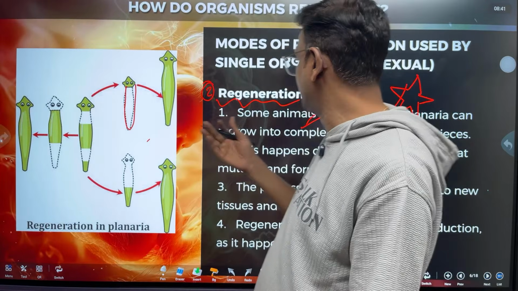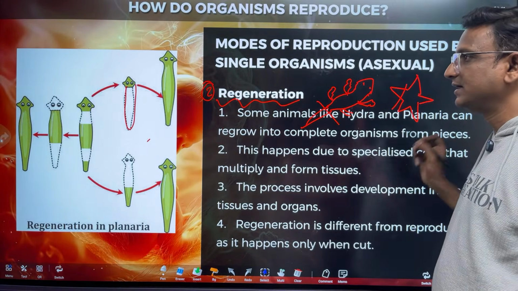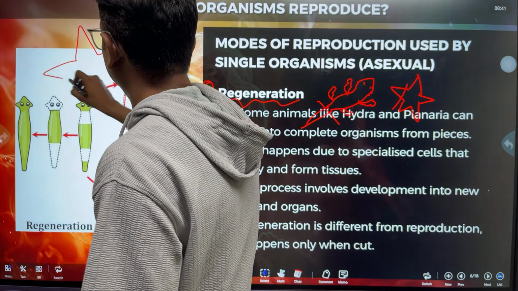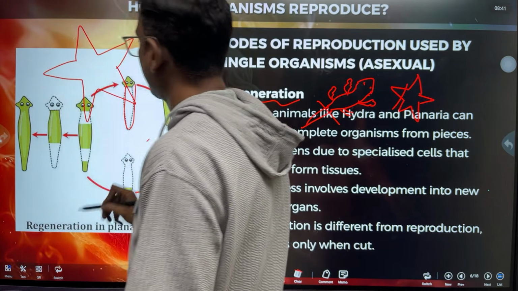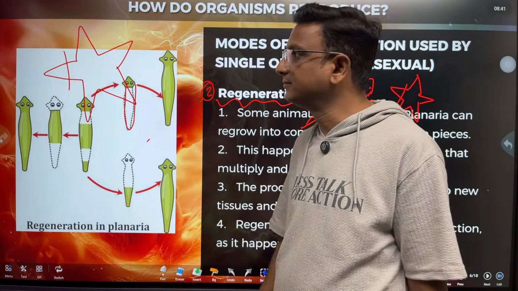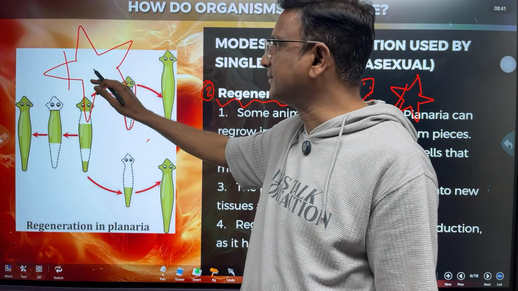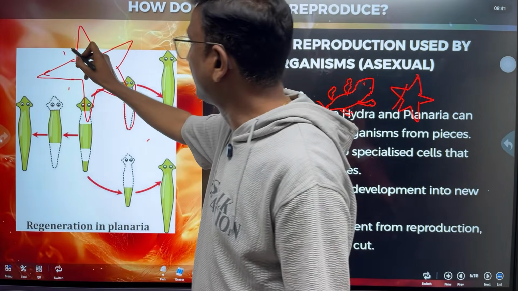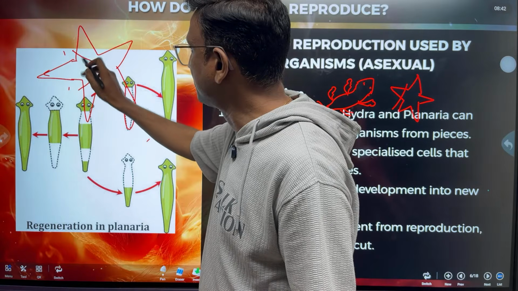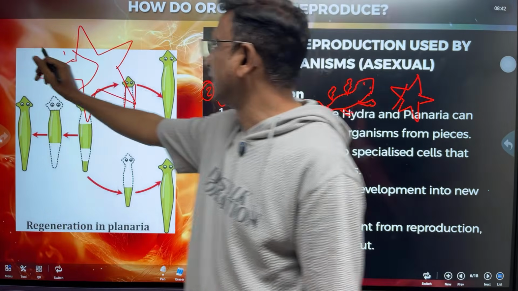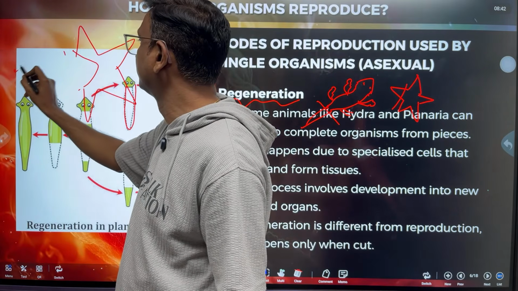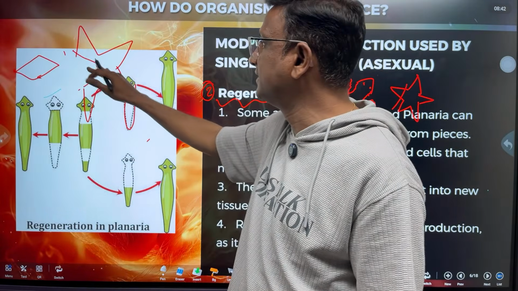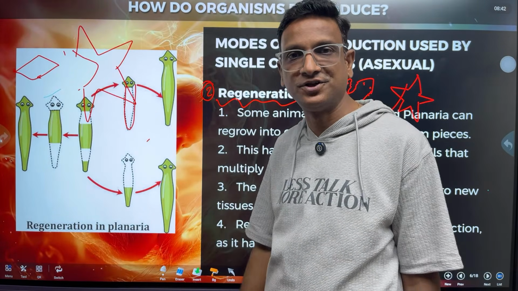If you take other higher examples like starfish or lizard, even the starfish, only if this arm is lost, it will grow its arm again. But if a starfish is cut and some central part is also cut and separated, this one will grow into one starfish and the remaining part regrows and becomes one more starfish.